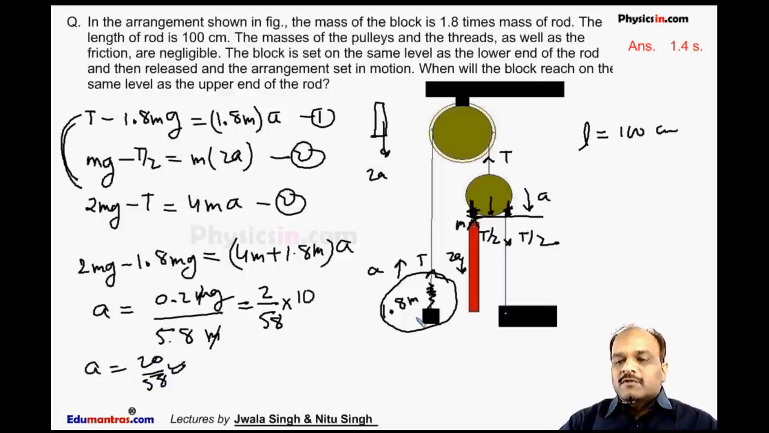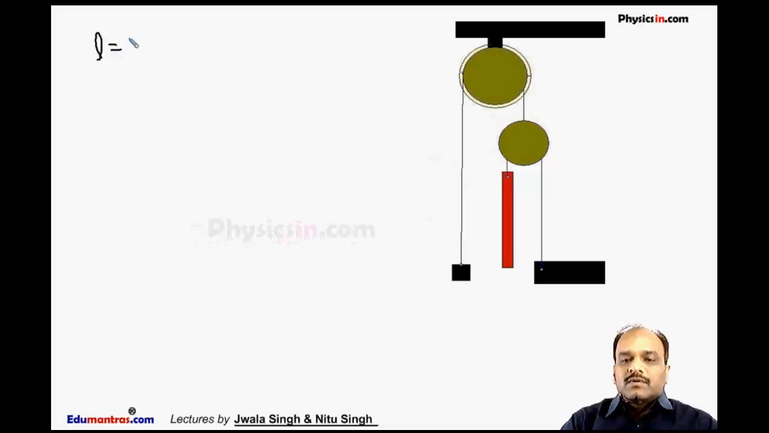Now this is the acceleration of this block and the acceleration of this rod is 2a. So we can say the relative acceleration of the rod with respect to the block is 3a. This is the relative acceleration between the block and this rod, because this is 2a, this is a, so the relative acceleration is 3a. So I can say L is equal to 1 by 2 a into t square. For the relative motion, L is equal to 1 meter, that is equal to half into 3a into t square. So from this expression we get t is equal to root over 2 by 3 into a.